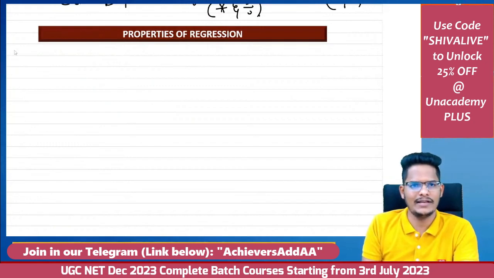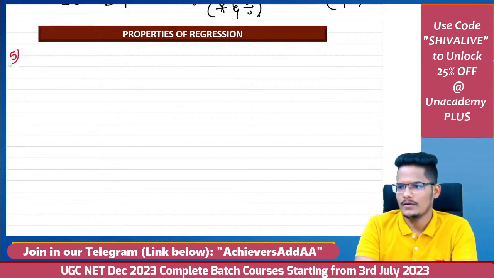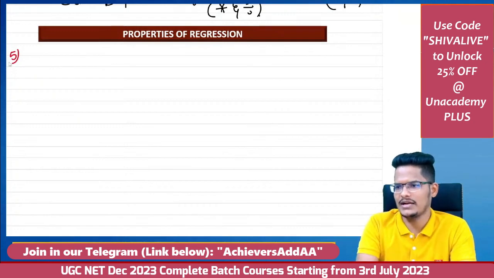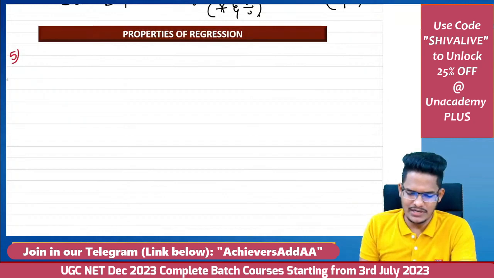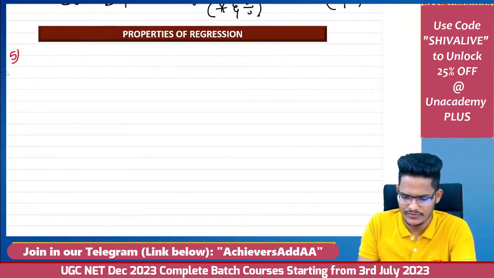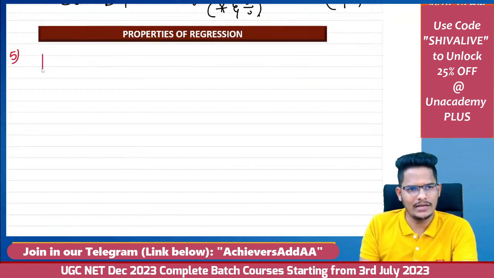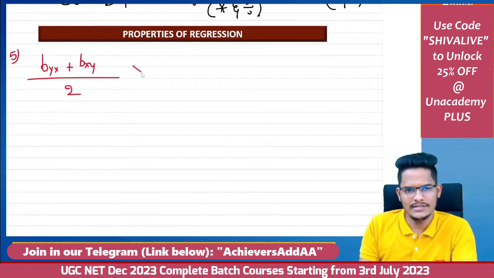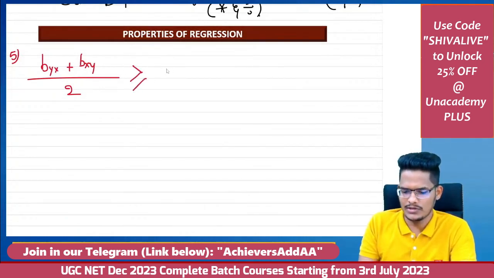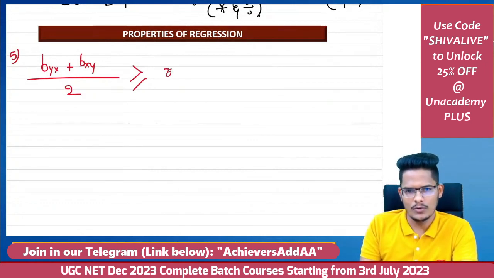And next, the fifth point is that origin is plus minus, multiplication and division are scale. Arithmetic mean of both of the regression coefficients is equal to or greater than the coefficient of correlation. Look at arithmetic mean of both of the regression coefficients: arithmetic mean is (byx plus bxy) divided by 2. This is the arithmetic mean of the regression coefficients. This is more than or equal to r only.